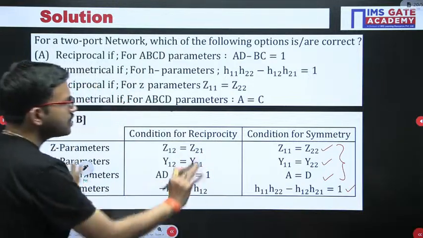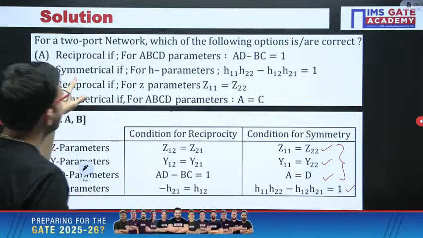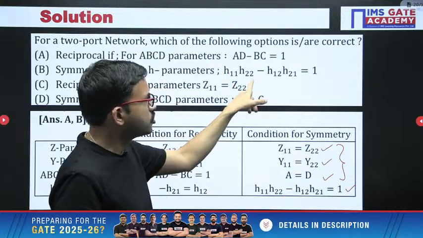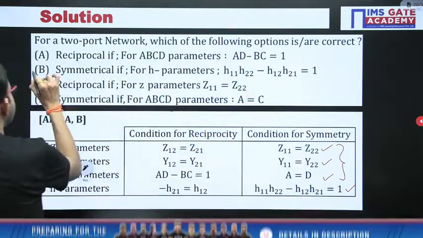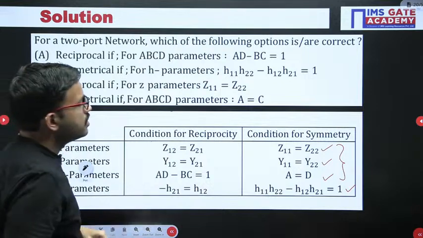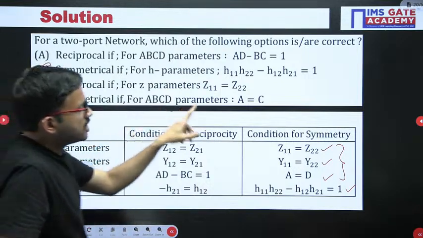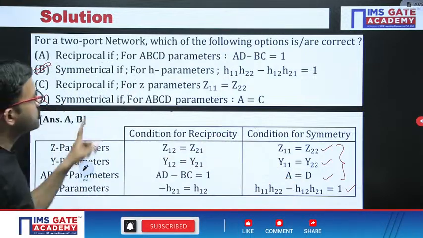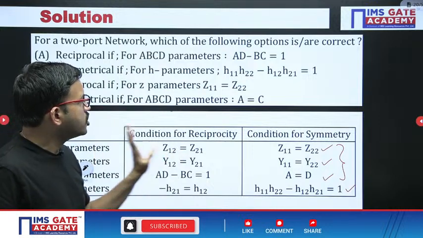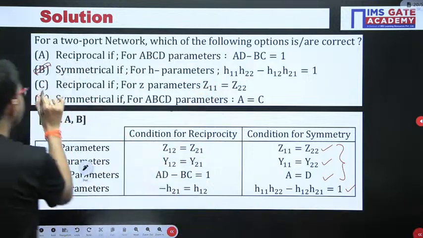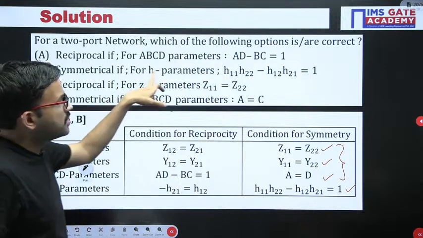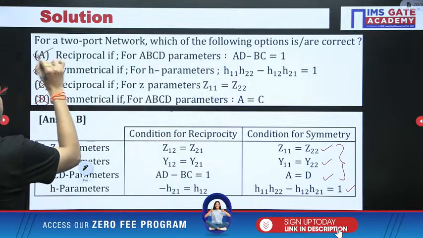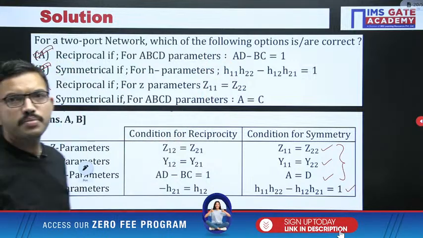Now just observe with respect to the symmetrical condition. Symmetrical for H parameters, determinant equal to 1, yes. H11 H22 minus H12 H21, yes, this option is correct. Next, for ABCD parameters, A equal to D, but here A equal to C, so this is not correct. Now the reciprocal: Z12 equal to Z21, but here Z11 equal to Z22, so this is not correct. Next, ABCD parameters, determinant of the matrix equal to 1, yes, it is correct. So for this question, two choices are correct, A and B.